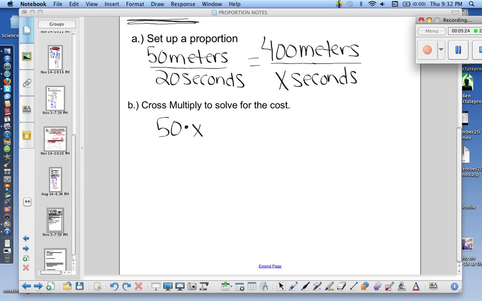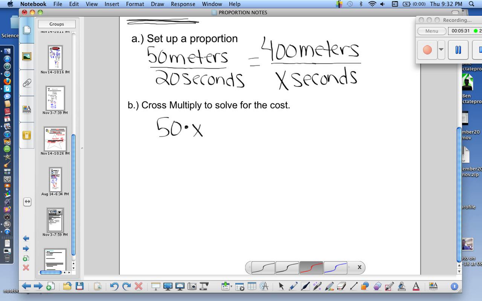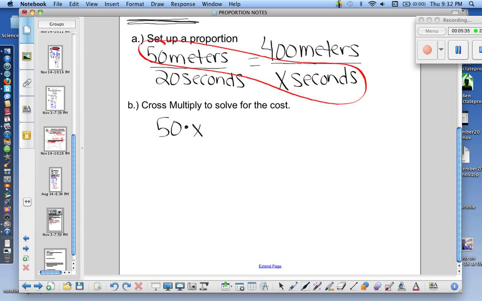Now we need to cross multiply so that we can begin to solve for x. So we've got 50 times x right here. And we got to set our cross products equal. And now we've got 20 times 400.